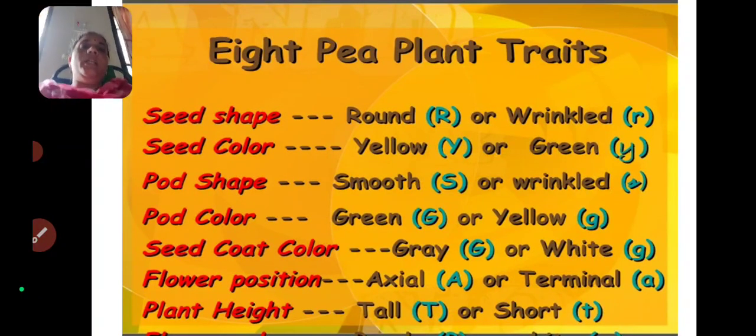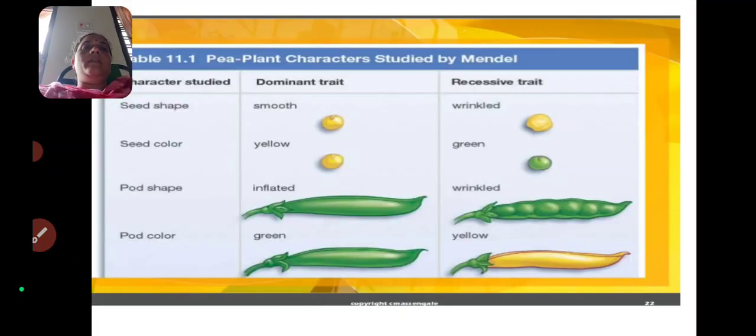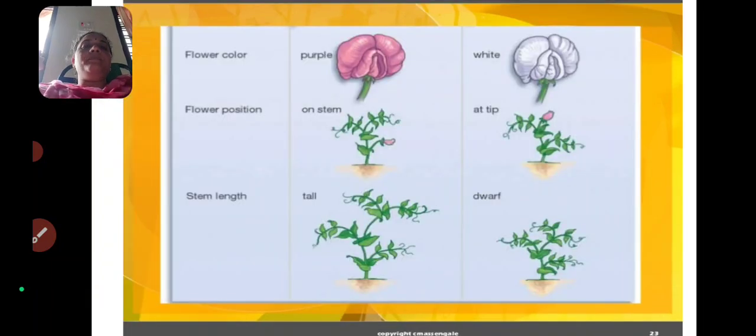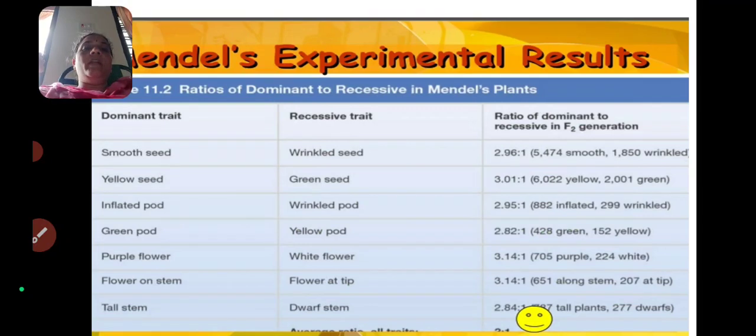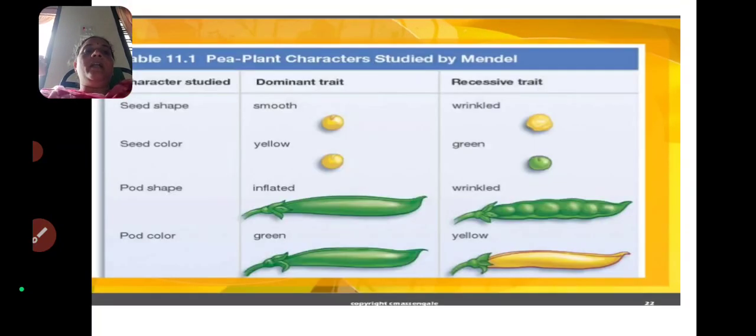The first one is seed shape, seed color, pod shape, pod color, seed coat color, flower position, plant height, stem length. These are the different characters involved in the pea plant traits. Here are the pea plant characteristics studied by Mendel.